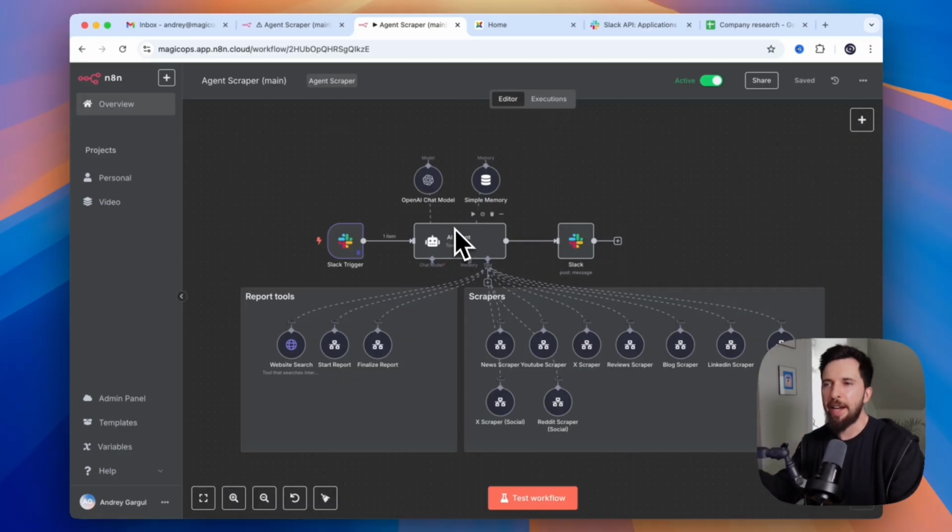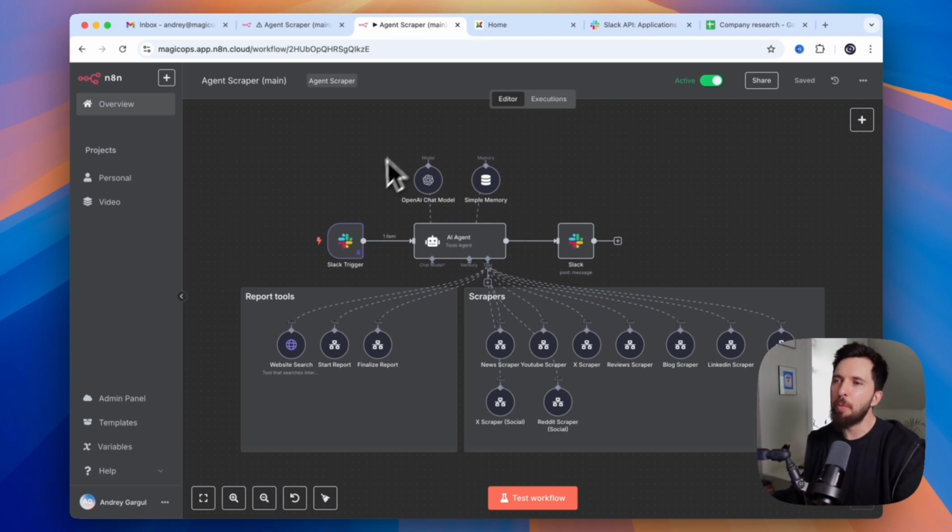So to build that AI agent, I use a tool called n8n, and if it's not your first time on this channel, then you probably know about it already. The way I organize this workflow is I have a main agent scraper file, and you can see here it receives messages from Slack and it sends Slack messages. It has an AI agent brain that basically talks to us and communicates with all other tools.